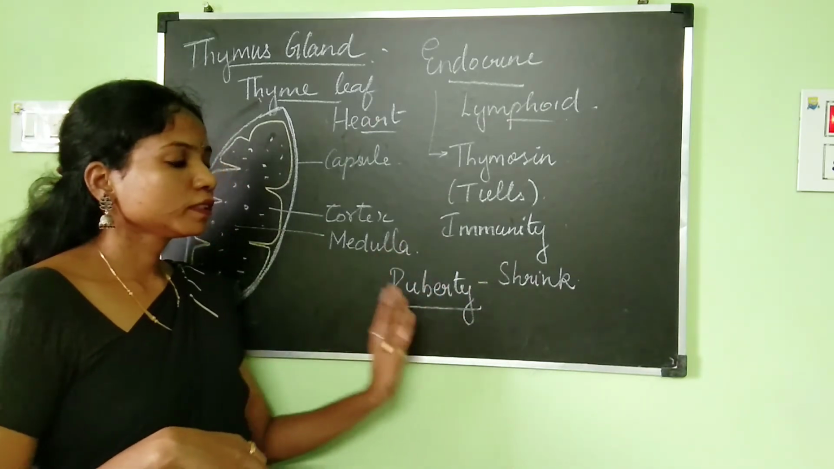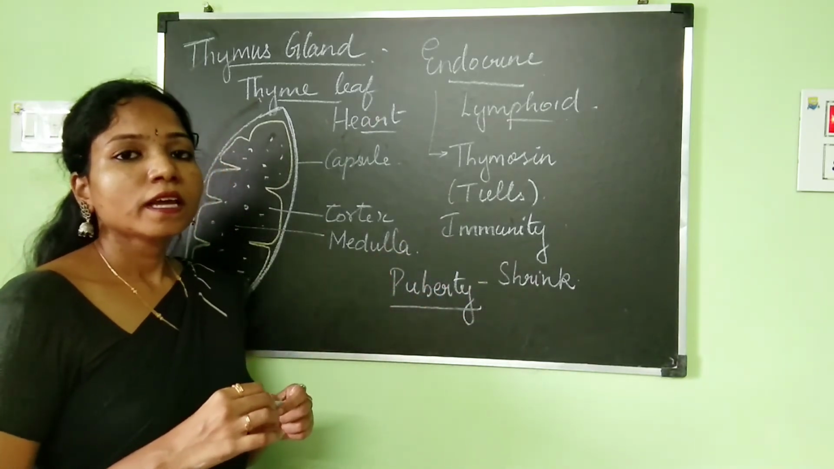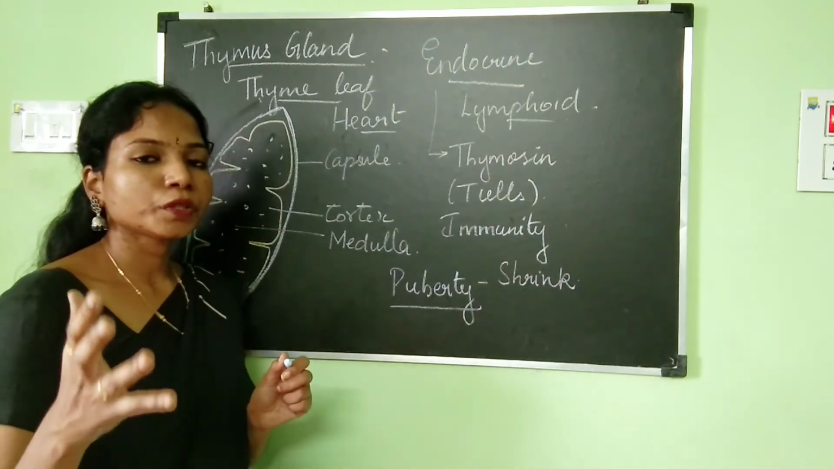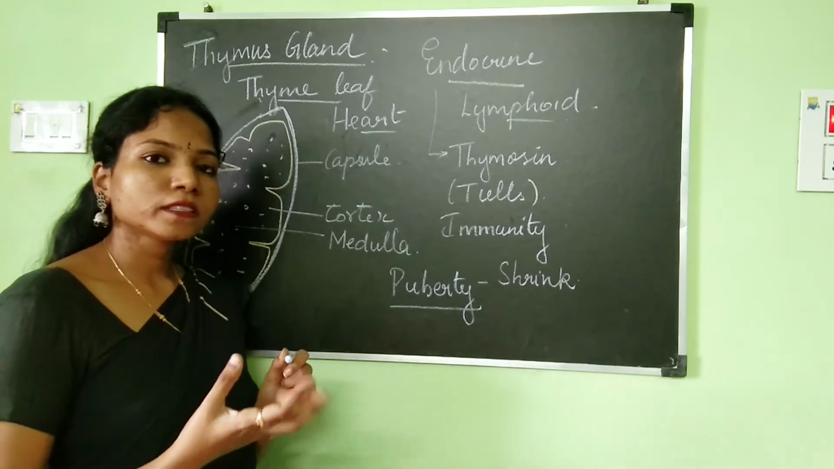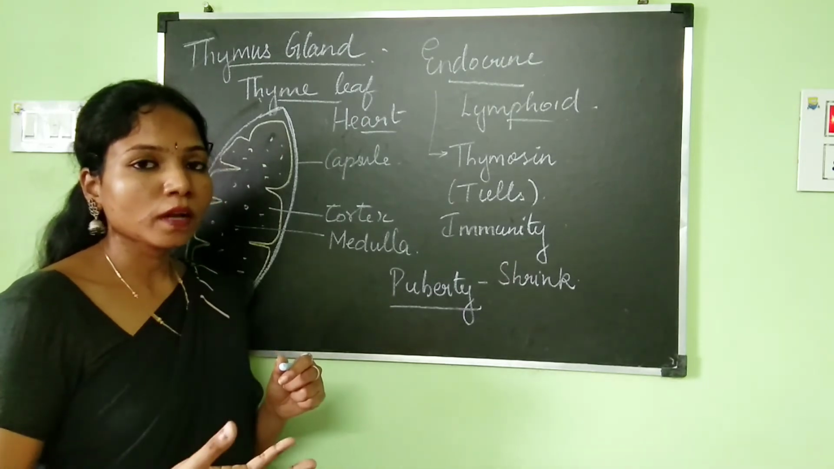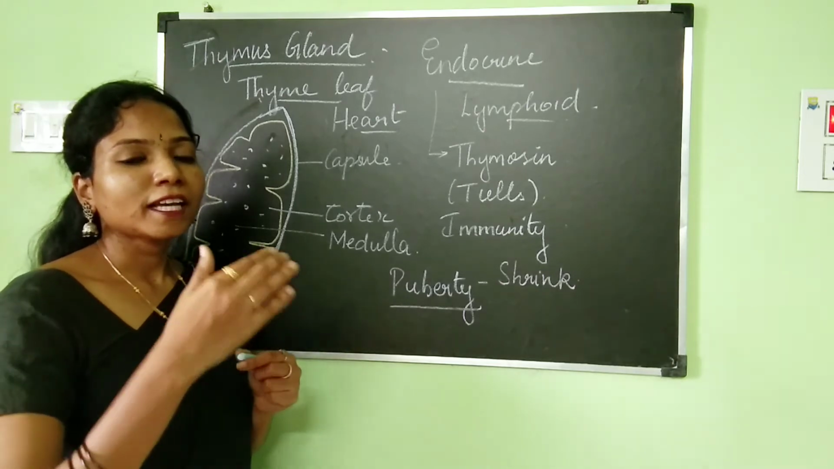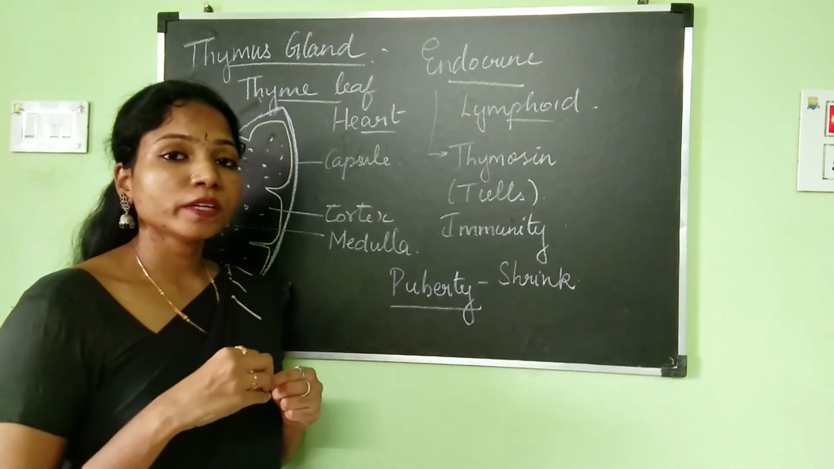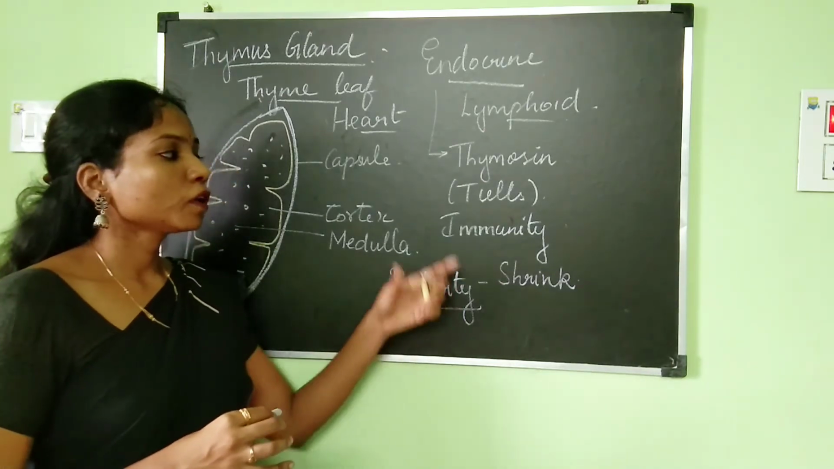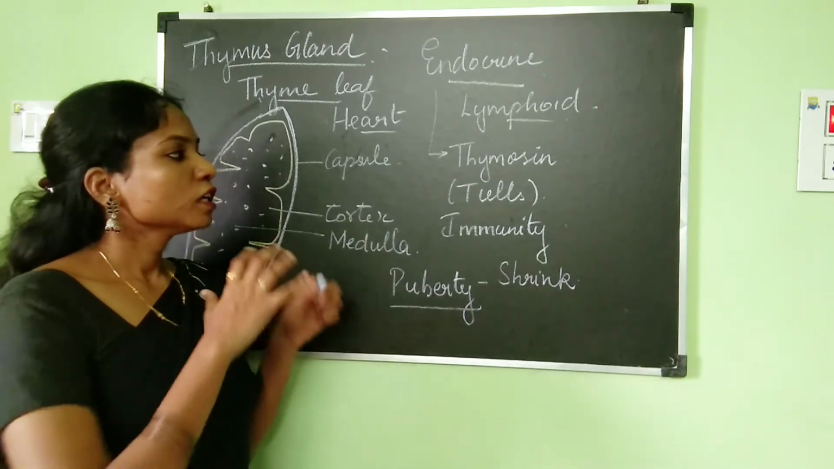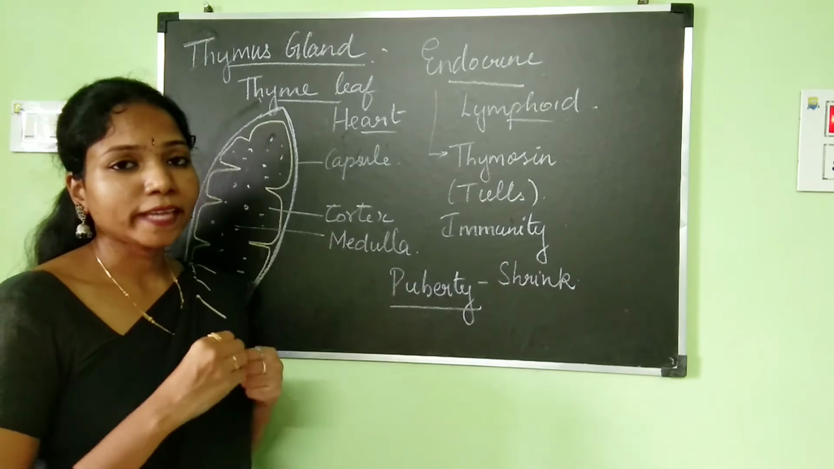Okay, so this is about the thymus gland, and that is why we know that during the first few years you are prone to a lot of diseases and you are able to immediately overcome that. Okay, so your immunity power is much more. But as you get older and older, the immunity becomes very, very less because the thymus gland is gradually shrinking. Okay, so I hope you understood about the thymus gland.